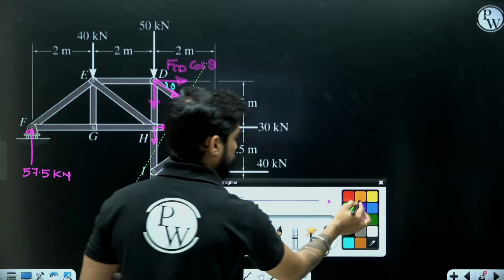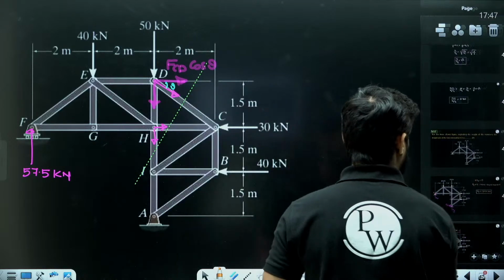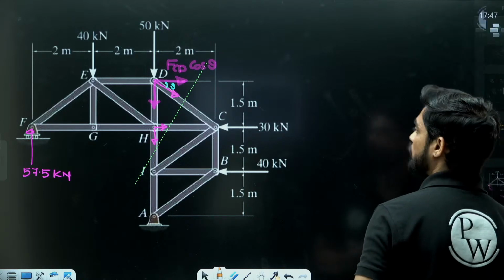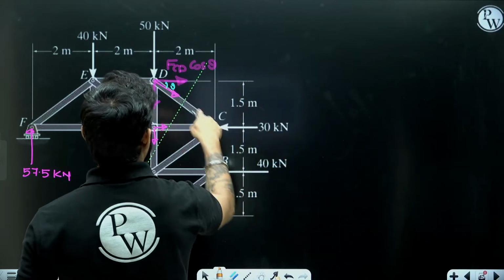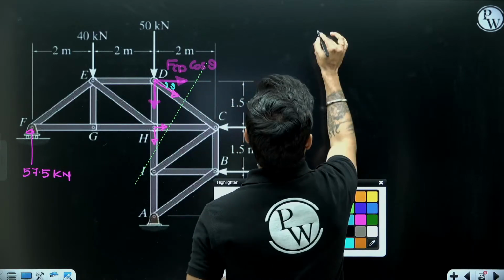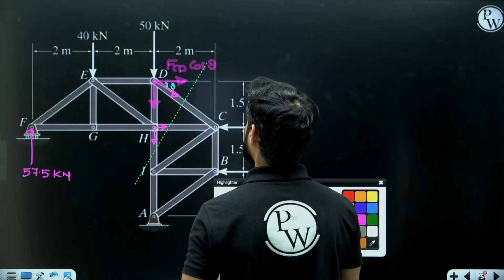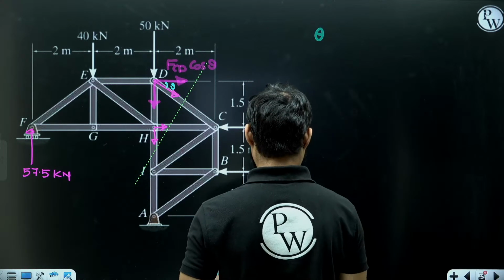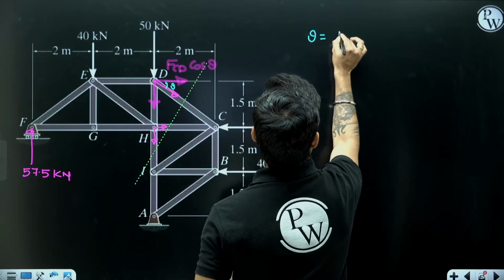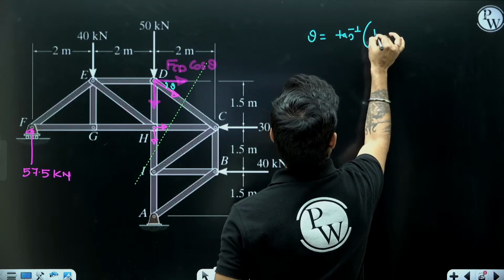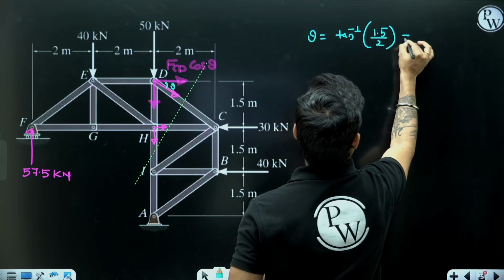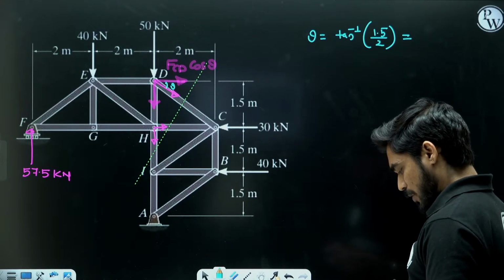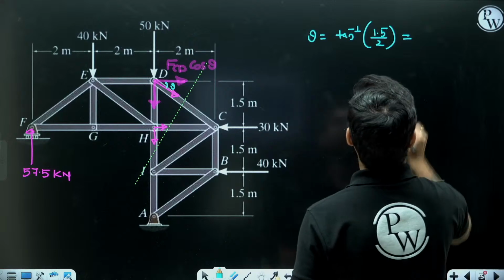So first find out the magnitude of theta. How we can find the magnitude of theta? 1.5, 2. Theta will be tan inverse of 1.5 by 2, right? Tan inverse of 1.5 by 2. So it is 36.87.